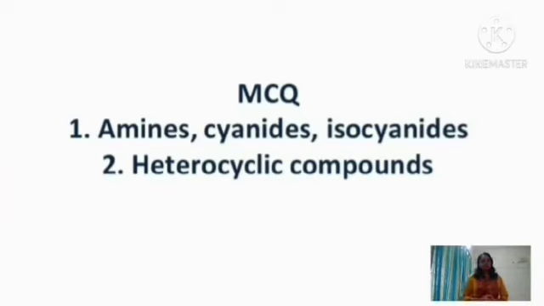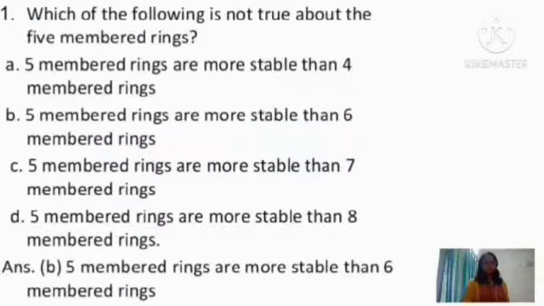In this session, I am discussing multiple choice questions related to the topic of heterocyclic compounds, amines, cyanides and isocyanides. The first question: which of the following is not true about 5-membered rings? A option is 5-membered rings are more stable than 4-membered rings. B option is 5-membered rings are more stable than 6-membered rings. C option is 5-membered rings are more stable than 7-membered rings. D option is 5-membered rings are more stable than 8-membered rings.